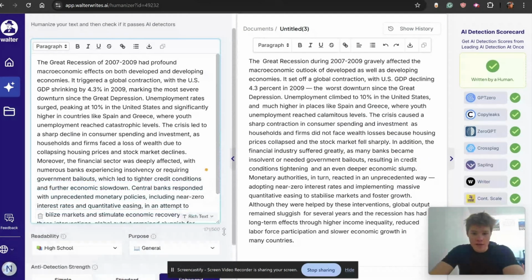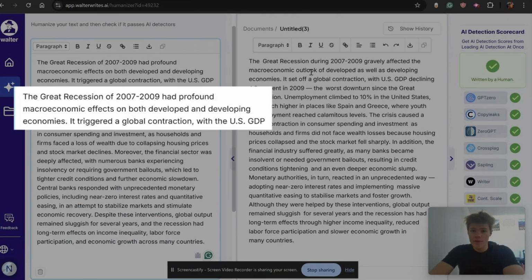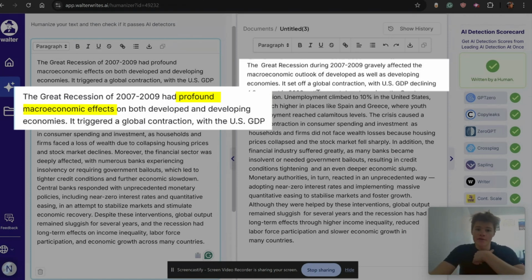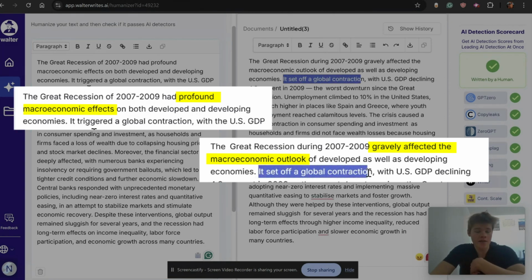Let's see if I can make this bigger. Alright, let's compare them a little bit here. So obviously right off the bat, this first sentence here has been changed from saying profound macroeconomic effects to gravely affected the macroeconomic outlook. And here it says it set off a global contraction, which is a lot different than it triggered a global contraction. Personally, I would definitely say set off in that situation. So that's definitely 1 point for the humanize here.